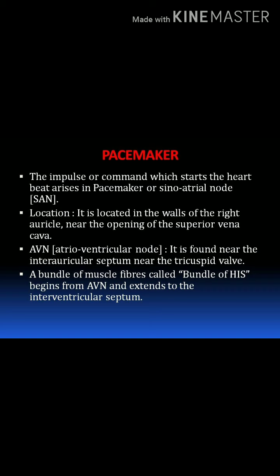Here, this impulse is relayed to the ventricles with the help of special conducting fibers. So whatever command or impulse arises, it also goes to the ventricular region with the help of a special fiber. Here one more node we can see, that is called the AVN or atrioventricular node.